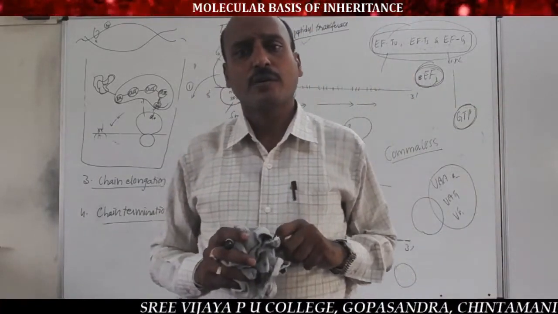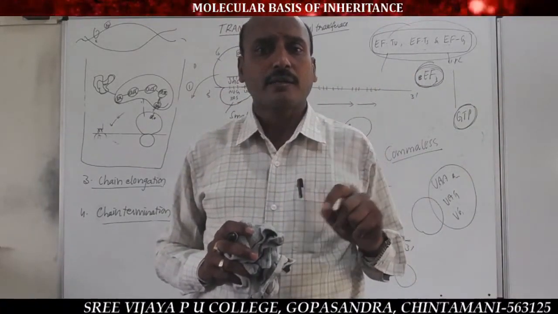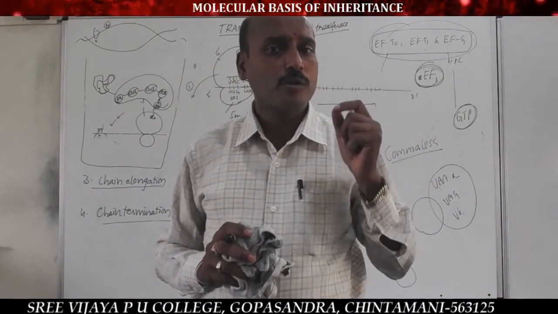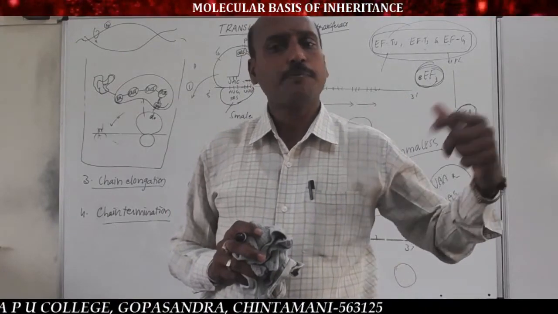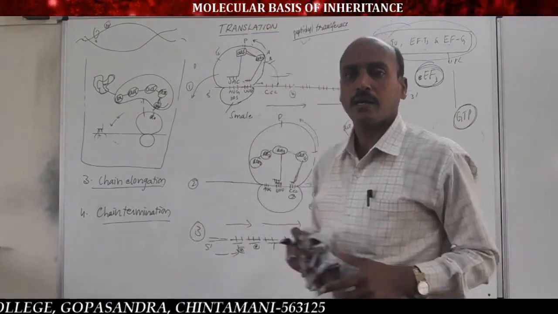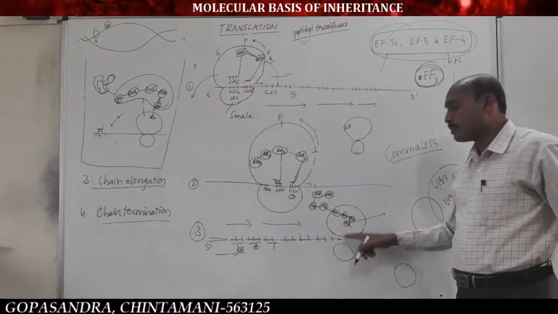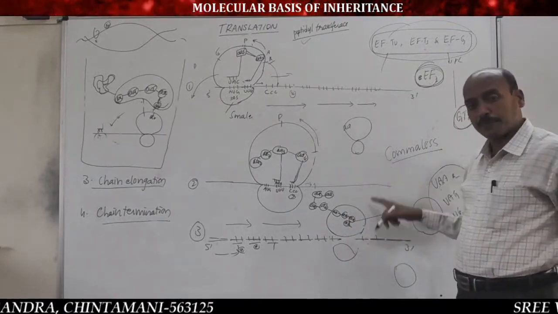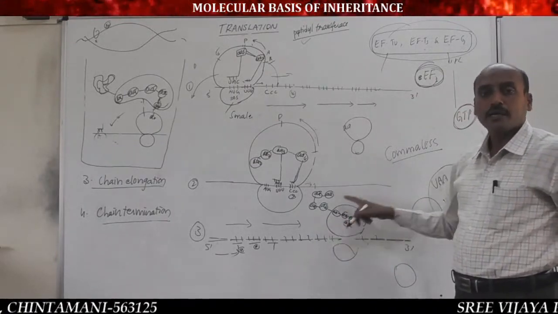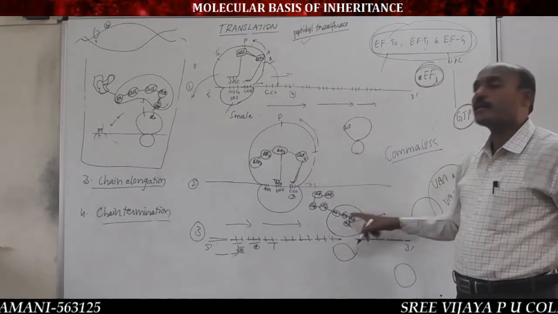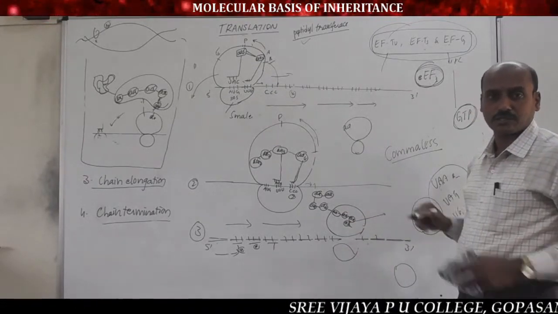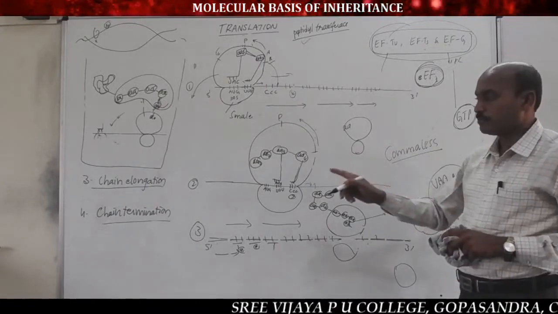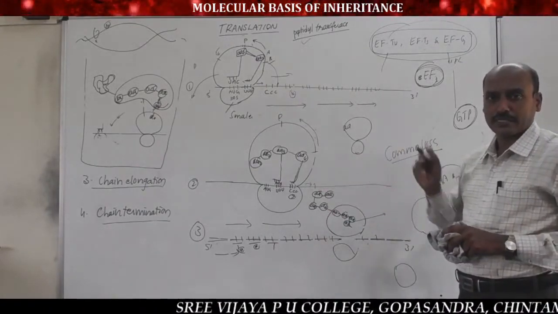Next point: the polypeptide chain is detached from the ribosome into the cytoplasm and functions as a respective protein. And the smaller and larger subunits of the ribosome are separated and mRNA is degraded into RNA nucleotides. That is the simple procedure for chain termination.